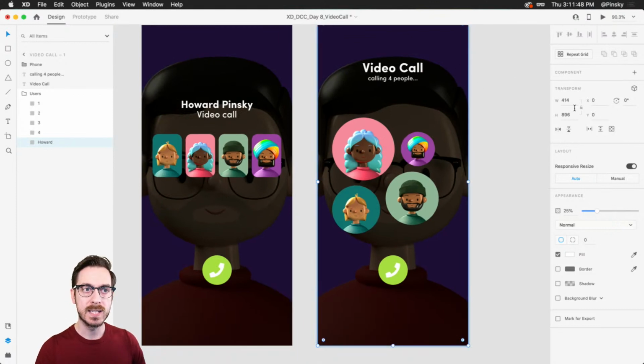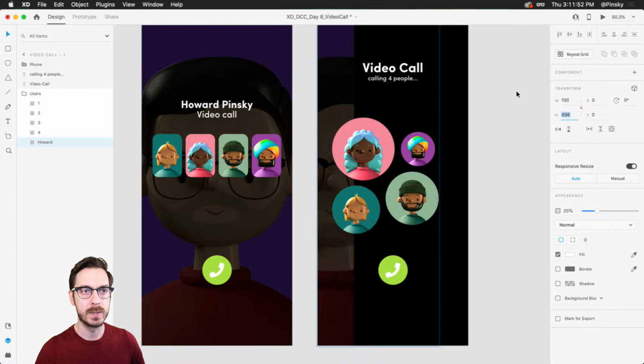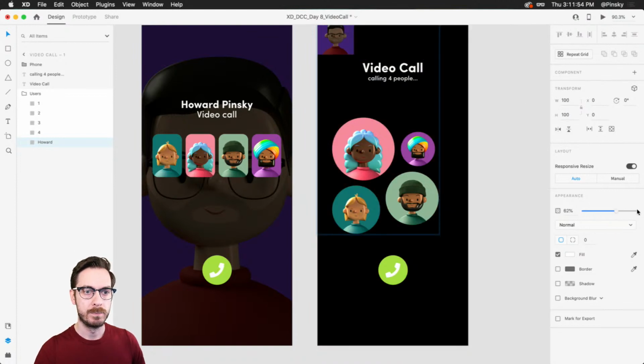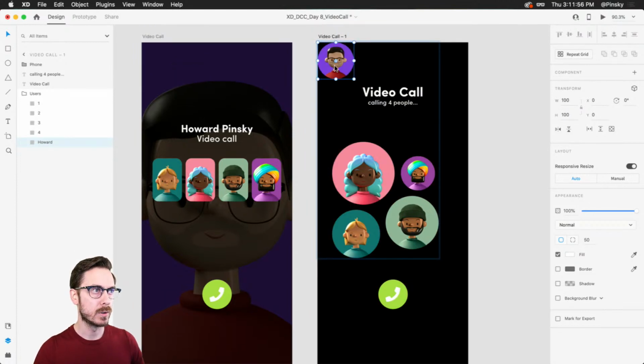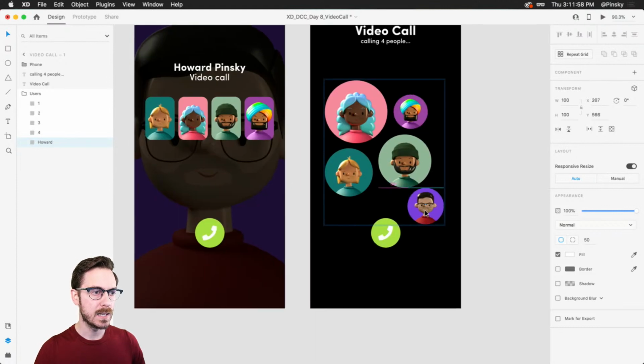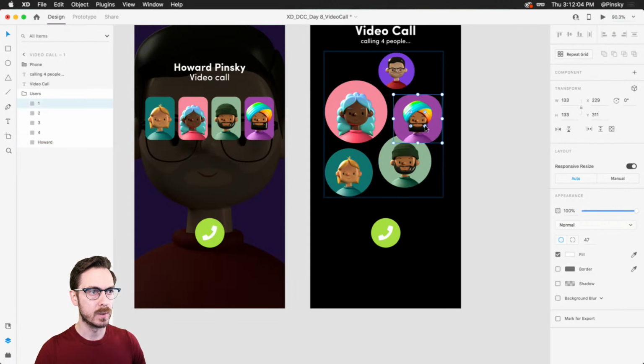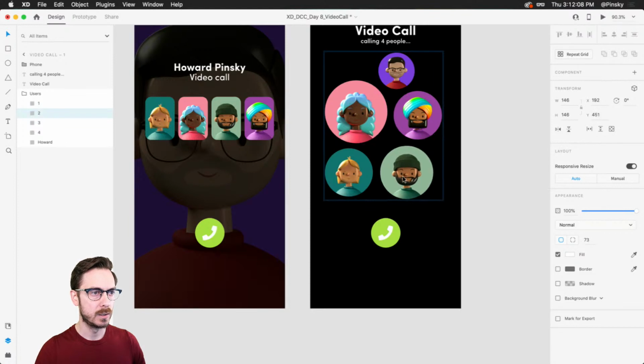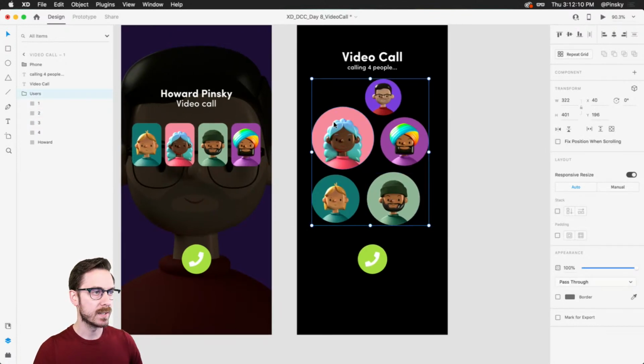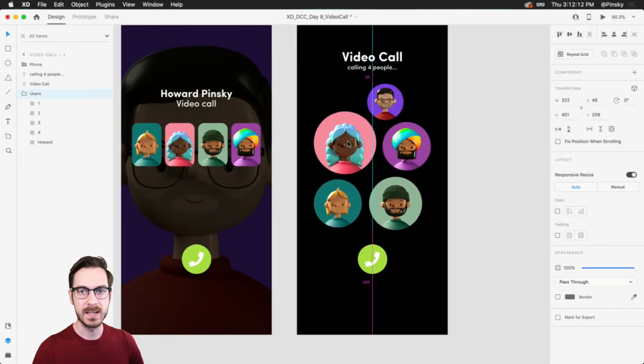Now this one, I'm gonna do the same thing for this large image in the back. I'll just start by setting both to about 100. Bump up the opacity, round out those corners, and I'll put me up here, because I am initiating the call, right? Make this one a little bit larger, shift them around a touch. That's looking pretty good. And of course I can select the entire group and move it as I need to.